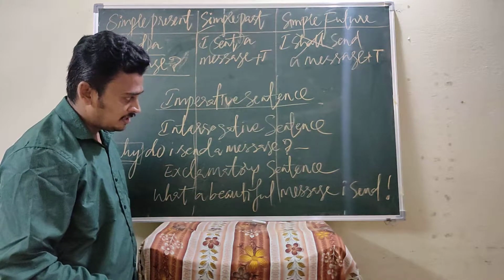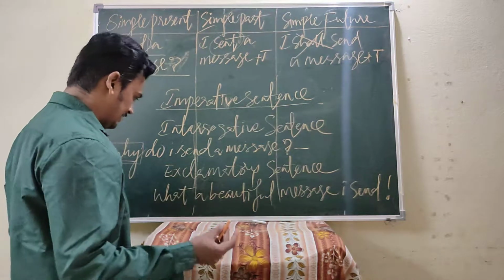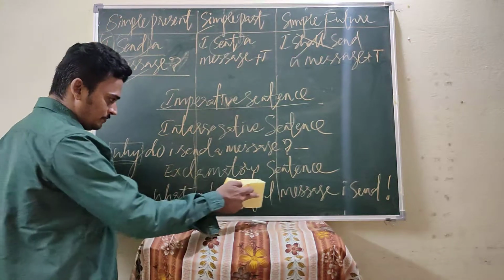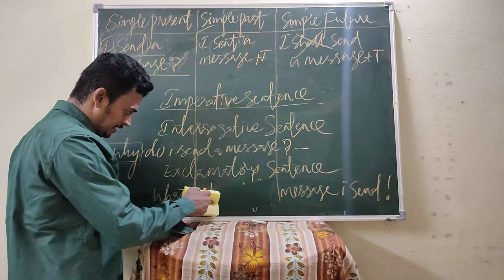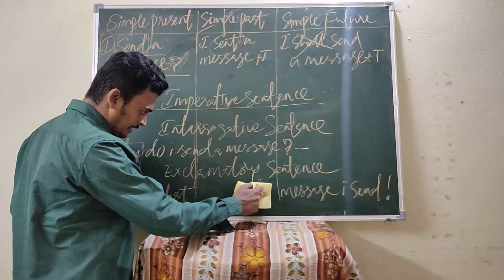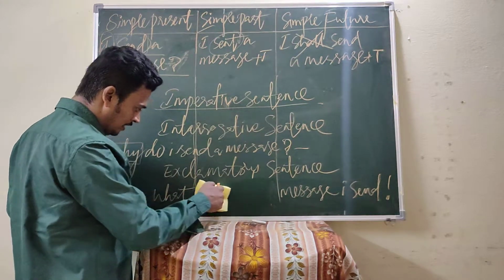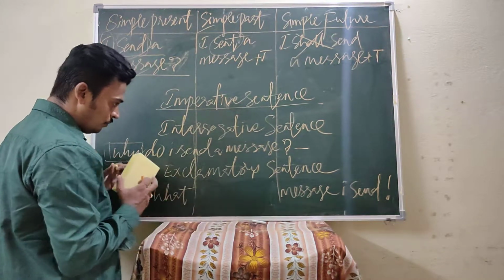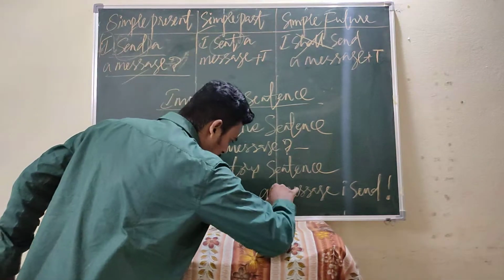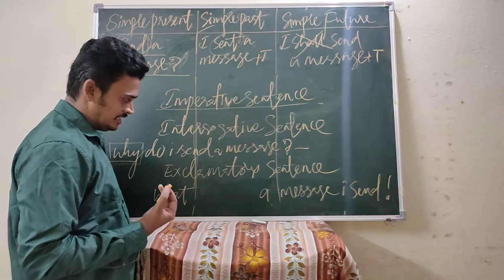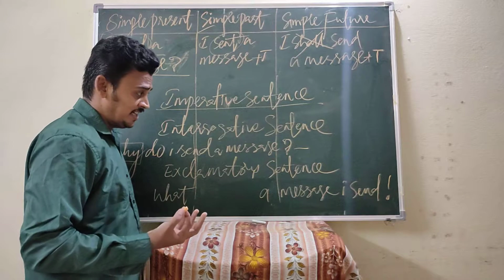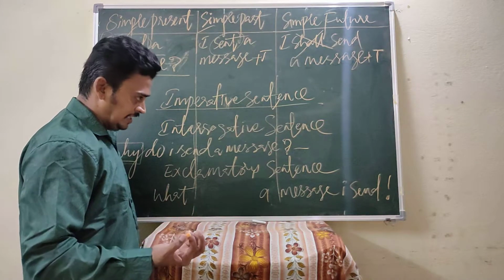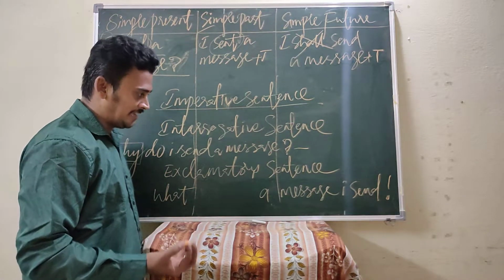Otherwise, you can write like this. If you delete the word beautiful, what a message I send. What a message I send. This is also an exclamatory sentence.